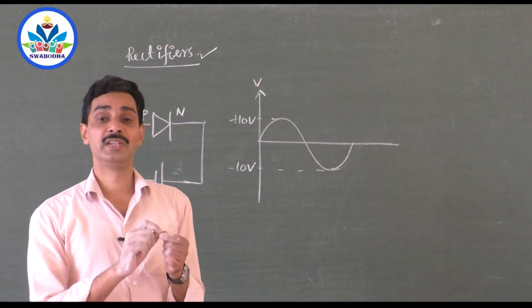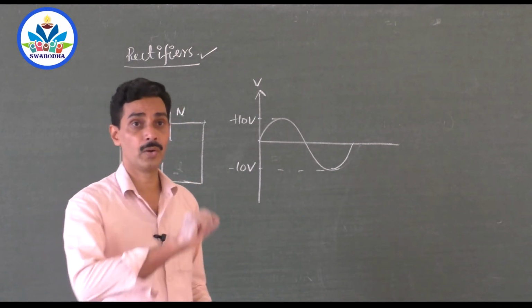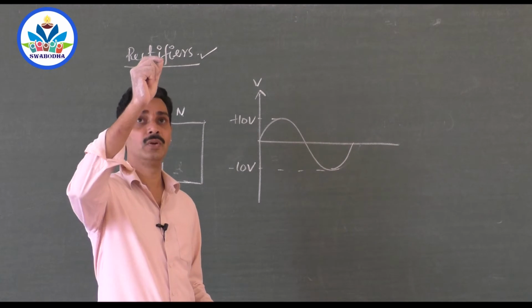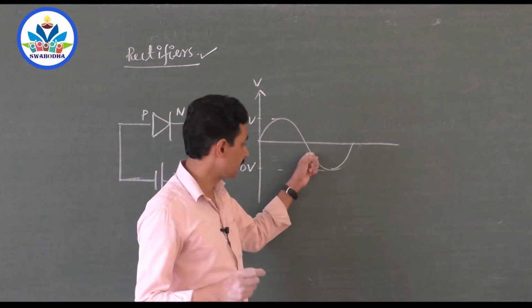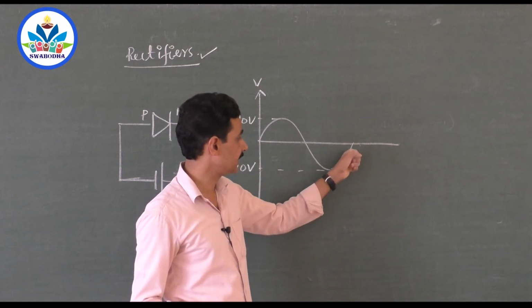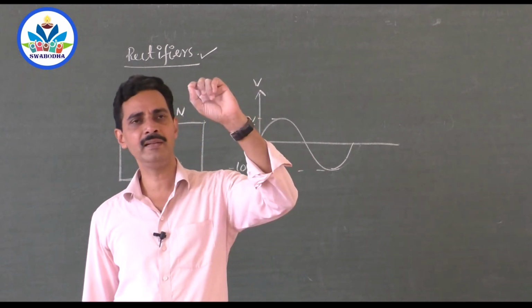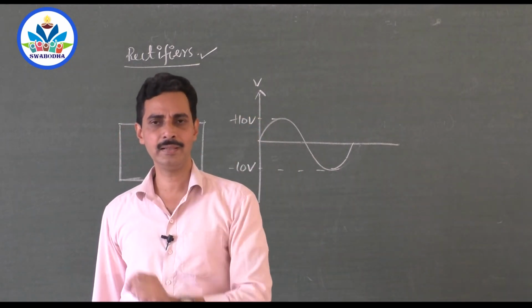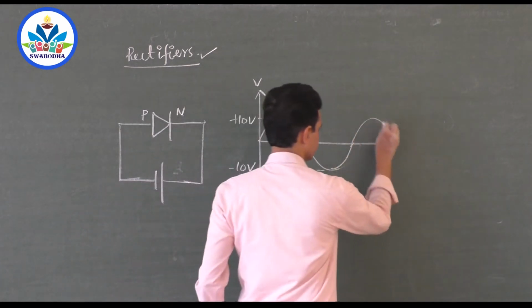Its value may be 0 at any moment, it may be 1 volt, it may be minus 3. So it starts from 0, 1, 2, 3, goes up to 10 volt, 9, 8, 7, 6, up to 0, then minus 1, minus 2, minus 3, minus 4, up to minus 10, then minus 9, minus 8, like this, 0. This is called one cycle. Starting from 0, going up to 10, reaching 0, minus 10, 0. One cycle. What about the next cycle? Same thing repeated, like this.